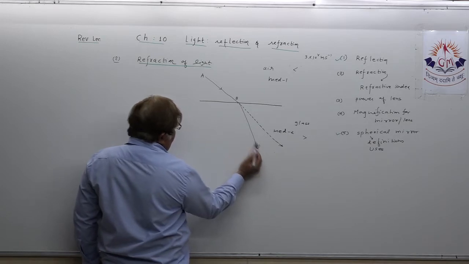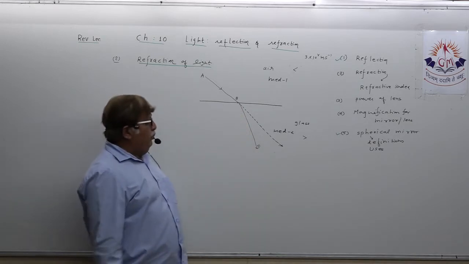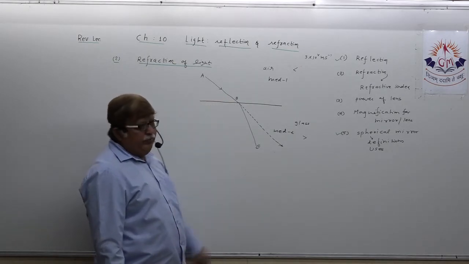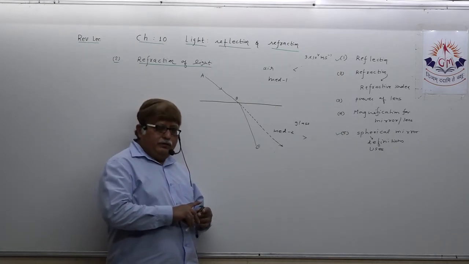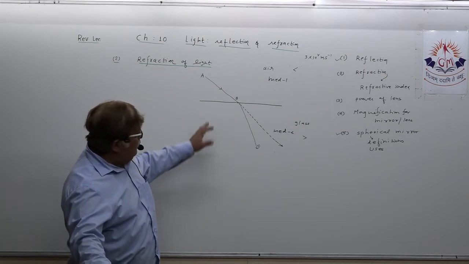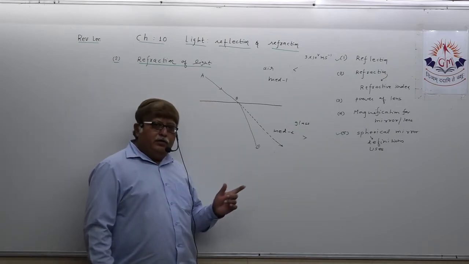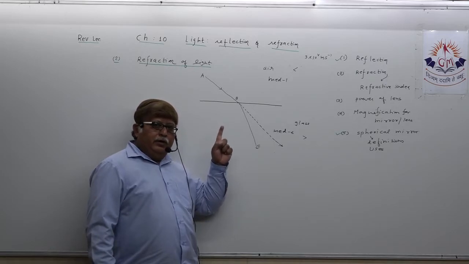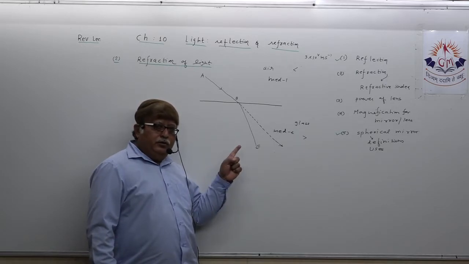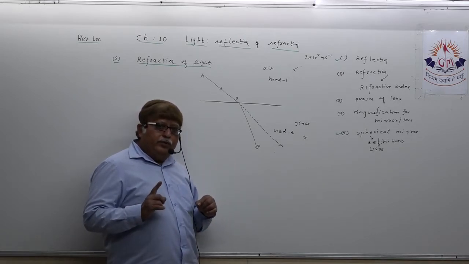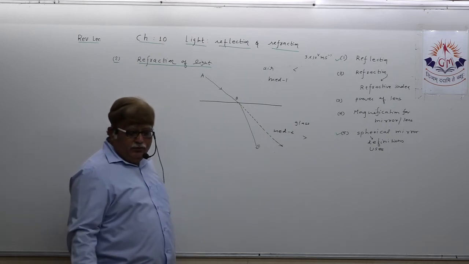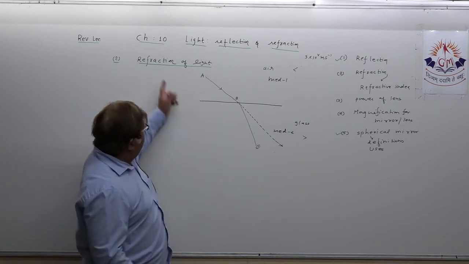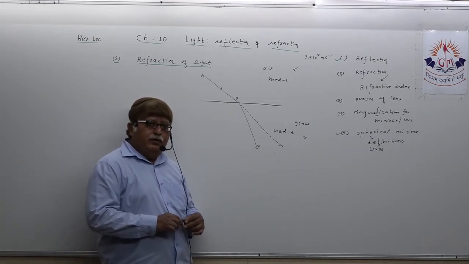So this phenomenon of deflection of light means it has changed its path of propagation. In textbooks they are very precise in utilizing this particular word. When a light ray travels from one transparent medium to another, it changes its path of propagation, means the path of traversing, the path of traveling. This phenomenon is known as refraction of light.